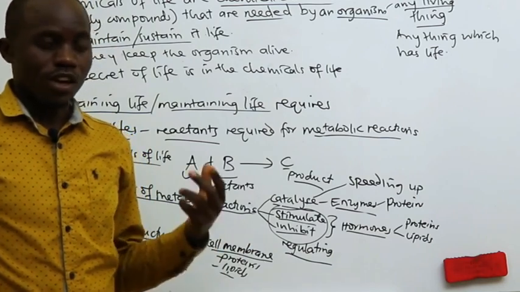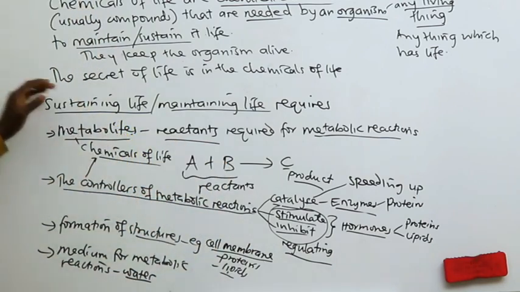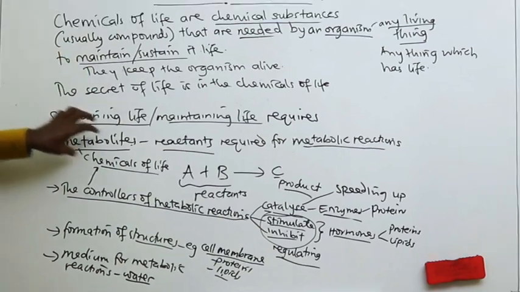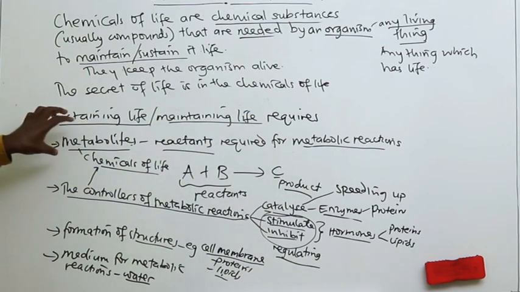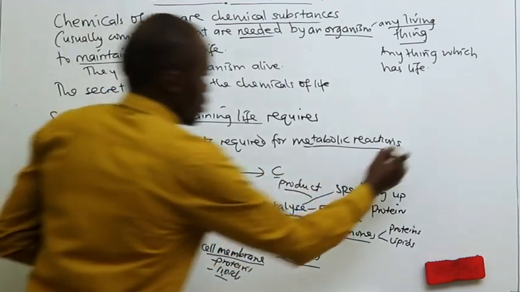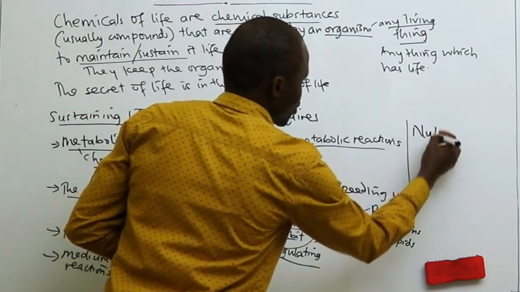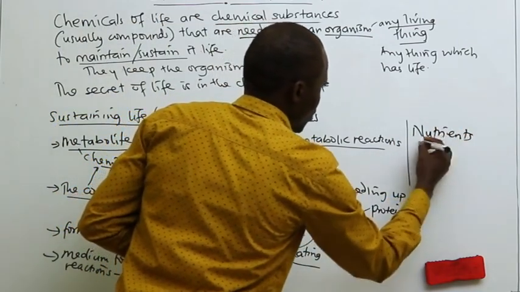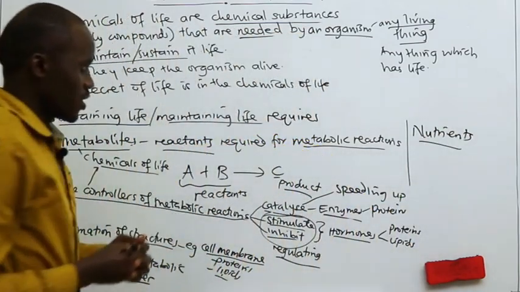But we can understand that these chemical substances that are maintaining life are specifically known as nutrients. When I write the word nutrients, you can understand the point which I first said.